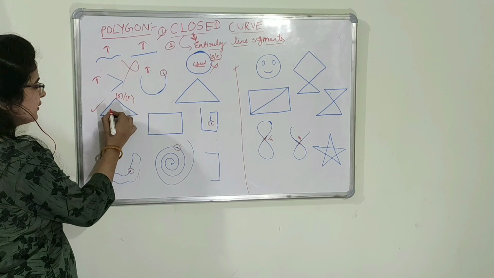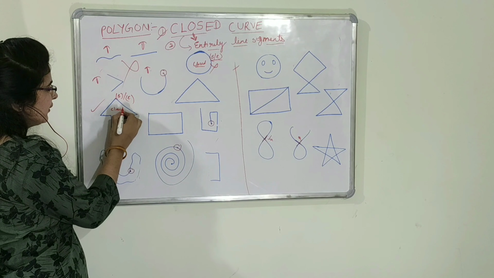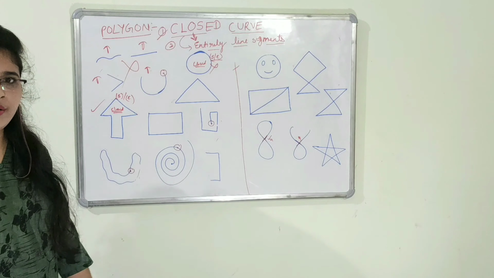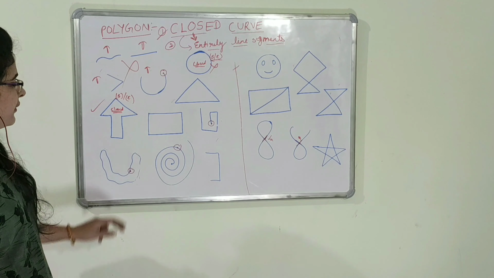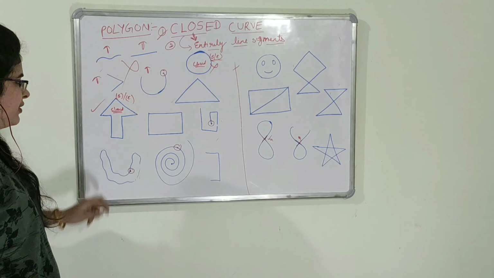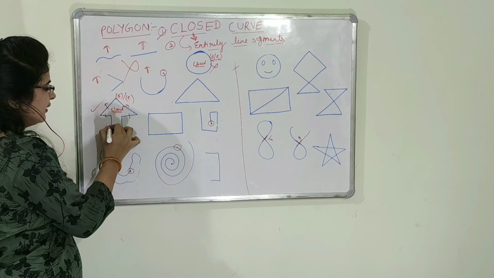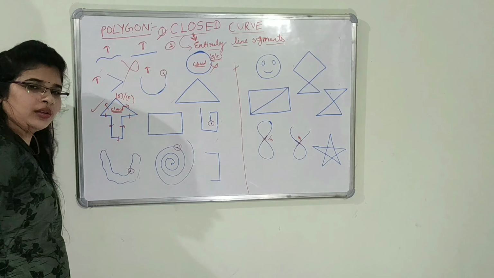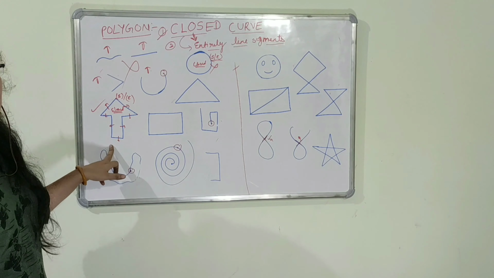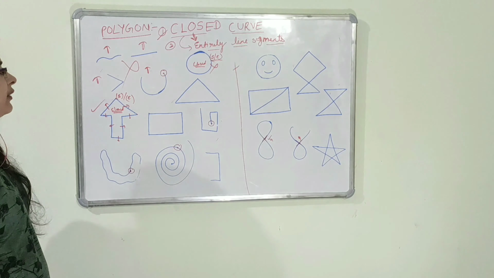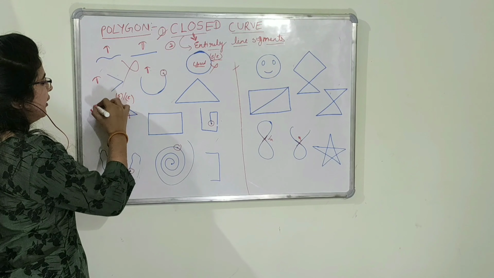So it's a closed curve. First condition is satisfied. Okay, now is it made up of entirely line segments? Check. This is a line segment. This also, this, and this. All the curved parts are line segments, and it's closed. Therefore, this is a polygon.